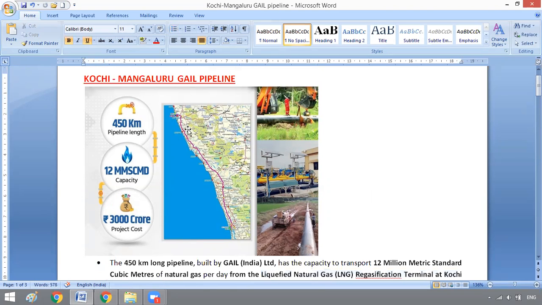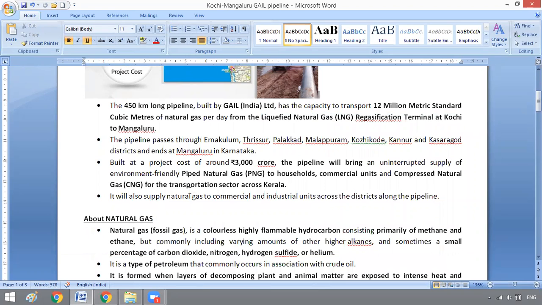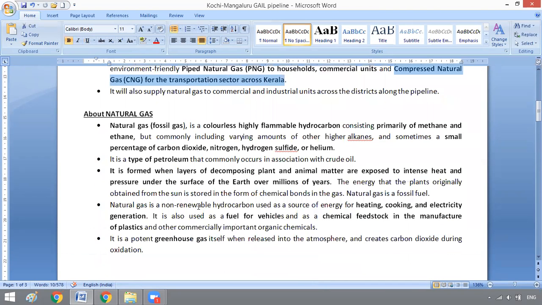What is the purpose of this pipeline? This pipeline can provide piped natural gas PNG to households as well as commercial units and compressed natural gas for transportation sector across Kerala. So PNG can be provided to households, commercial units, industrial units, etc. And CNG can be provided for the transportation sector across Kerala.